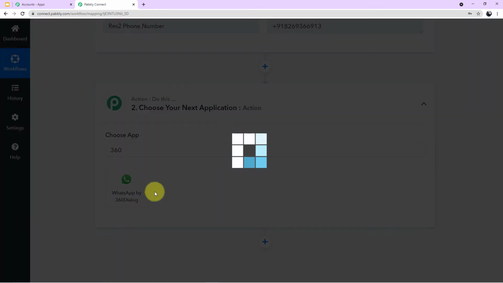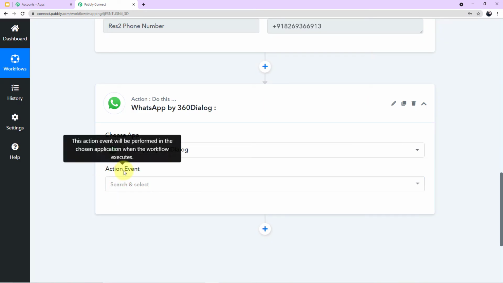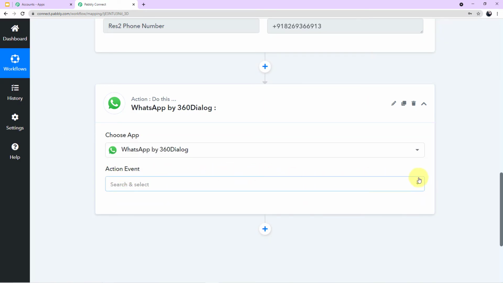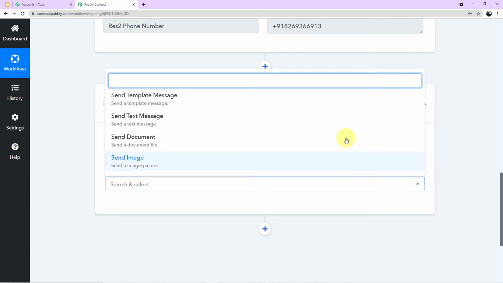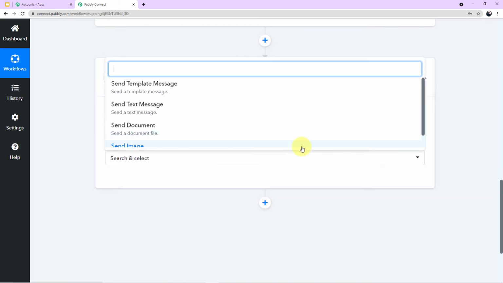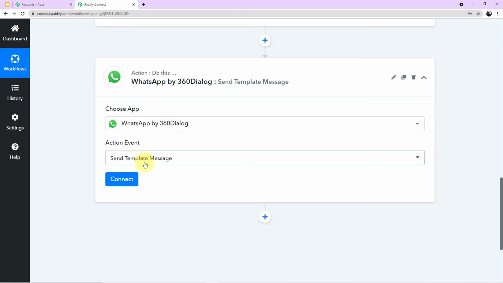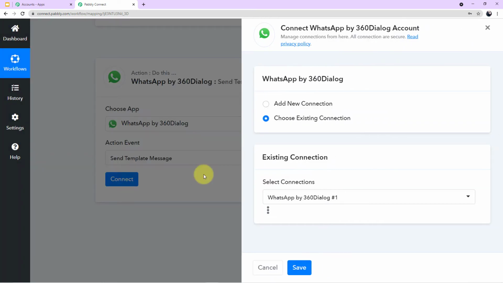Okay, here you can see on my screen, I'll click this. And now a new field of action event has emerged in front of me. Now if you'll click this arrow, you can see the various action events here in the scroll down. I want to choose this particular action event, send template message, and now I'll click on connect.